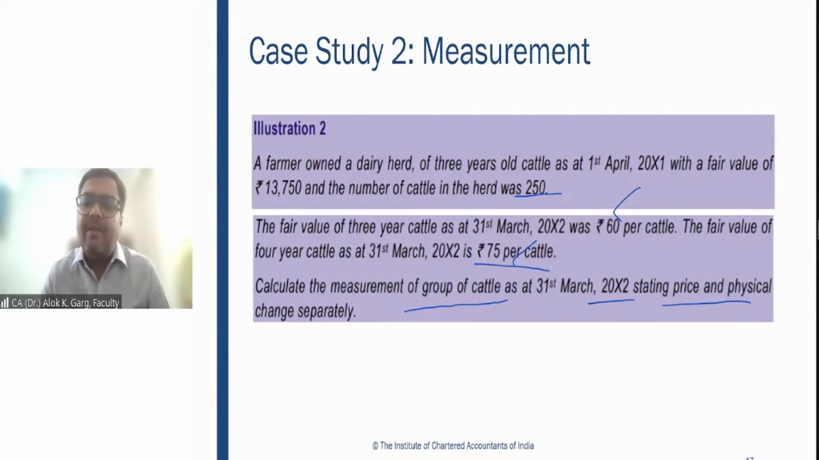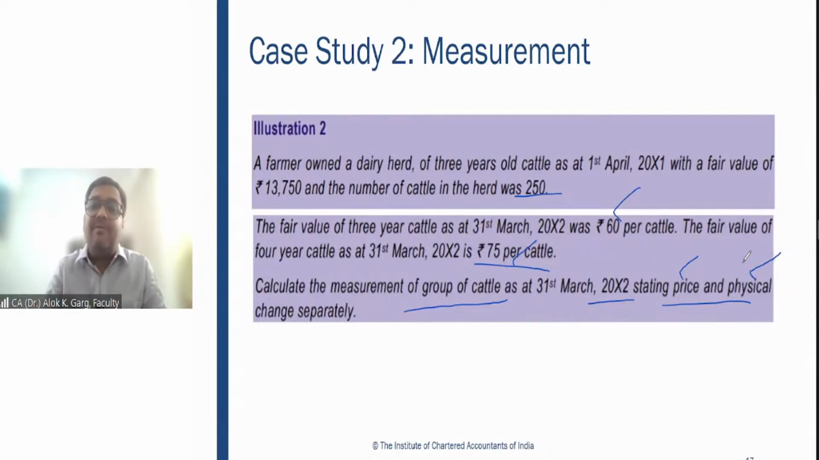So let's say if the cattle was 3 years old only, what is the value? 60 rupees. It means from 55 it becomes 60. It means the 5 rupees pertains to the actual increase in fair value. But 15 rupees, from 60 to 75, pertains to the increase in fair value due to biological transformation. So the price change is 5 rupees, 55 to 60, and 15 rupees pertains to biological transformation.